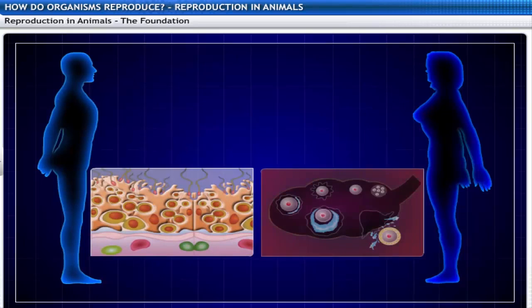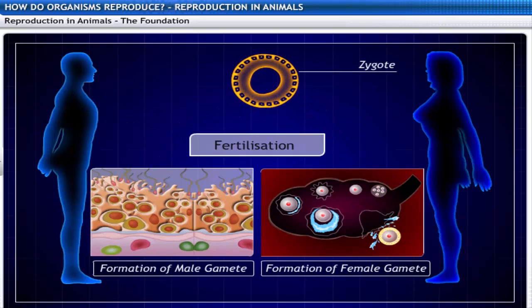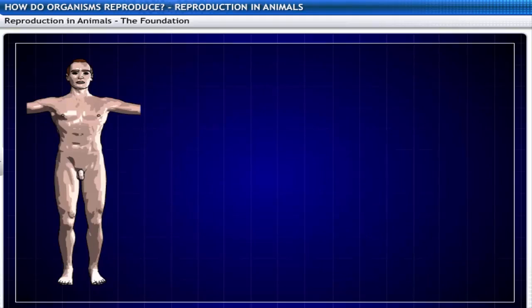But this fusion is possible only once the male germ cells and the female germ cells are mature. Thus, sexual maturity of the body is necessary for the process of fertilization to happen.